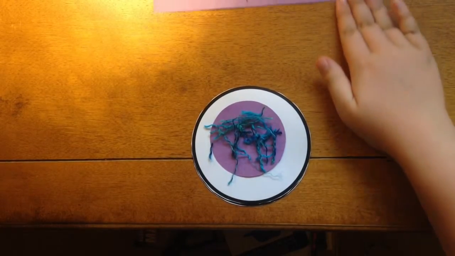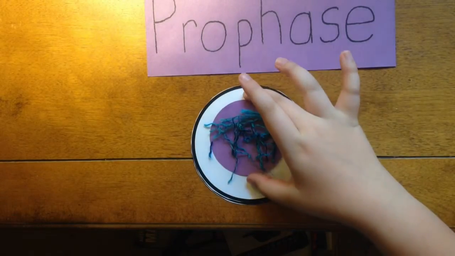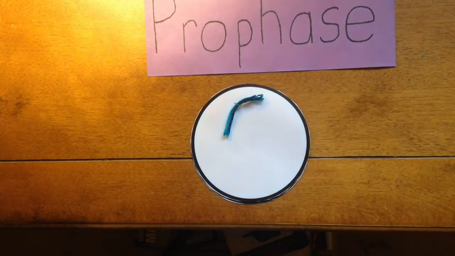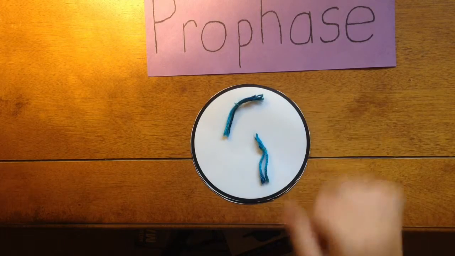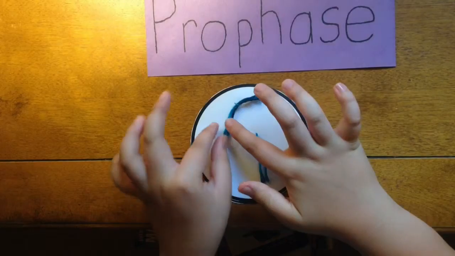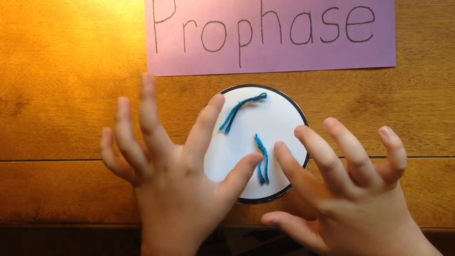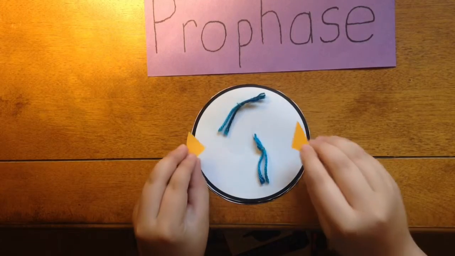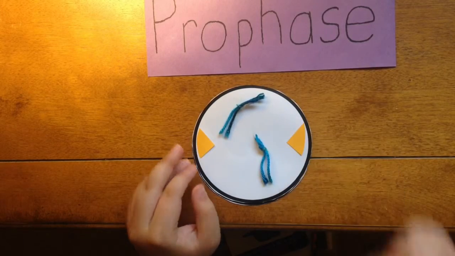During prophase, the chromosomes condense into tightly wound X-shaped structures. This is the first time the chromosomes can be clearly seen under a microscope. The chromosomes are now made up of 2 sister chromatids held together at the centromere. Prophase is also the first phase in which the mitotic spindle begins to form.